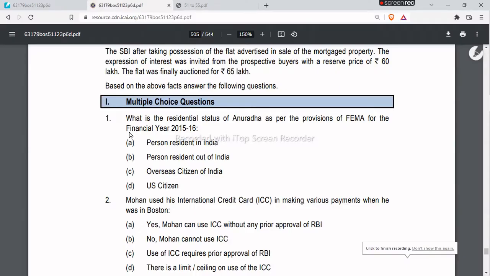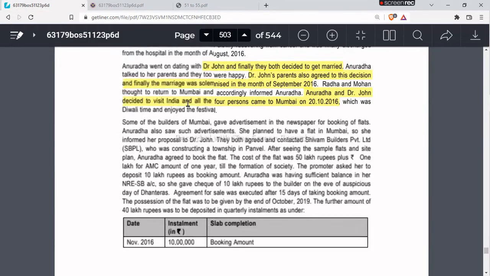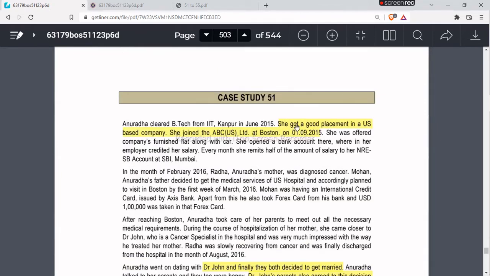Start with case number 51 MCQ first. What is the residential status of Anuradha as per the provisions of FEMA for the financial year 2015-16? So for finding out the residential status of Anuradha, we have to see the number of days she has lived in India. So as per the case study, she got placement in a US based company.